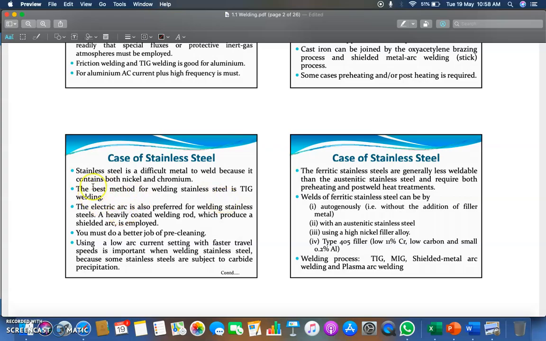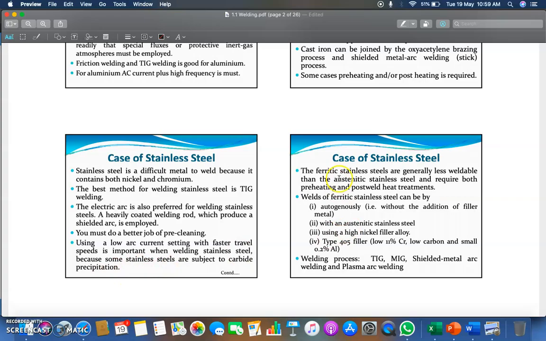TIG welding is preferred for welding of stainless steel. The electric arc is also preferred. A heavily coated welding rod which produces a shielded arc should be used, meaning the electrode should be coated so that it produces the shielded arc. You must do a better job of pre-cleaning of the work. Using a low current setting with a faster travel speed is important, so that you get a high quality of building work, and it will reduce the carbide precipitation.